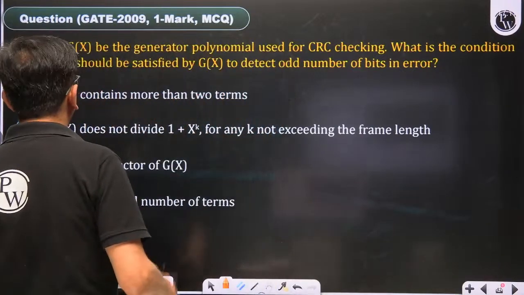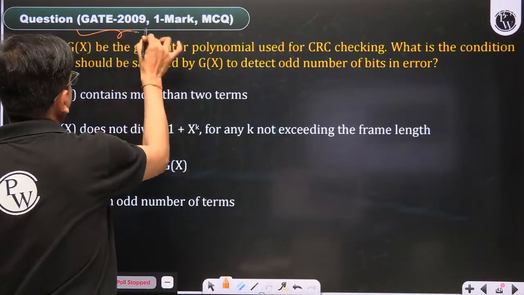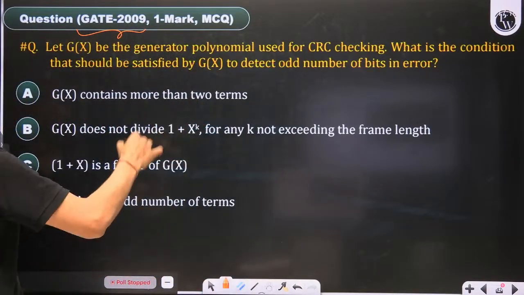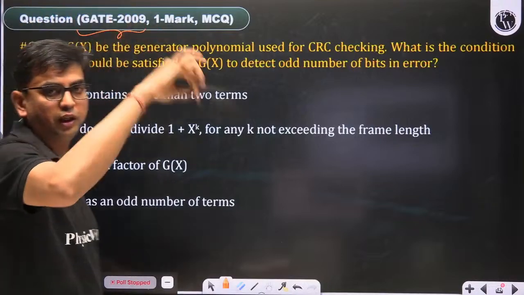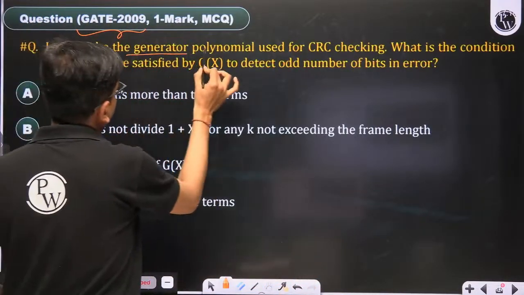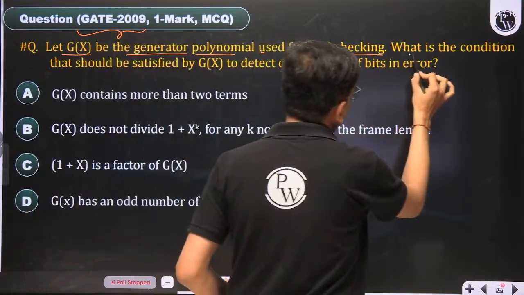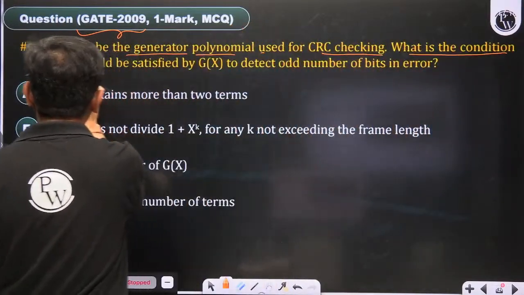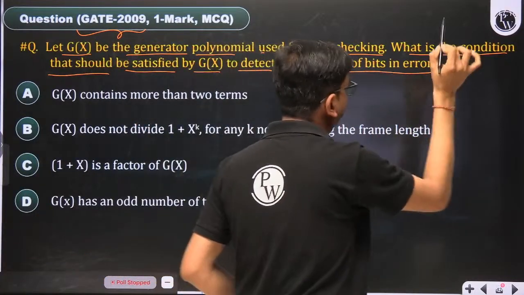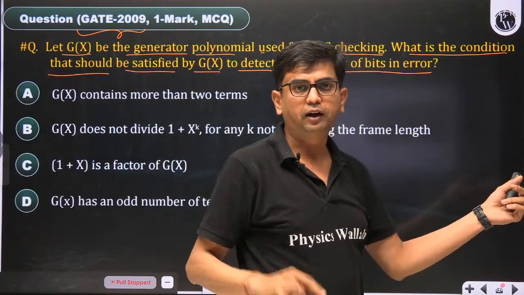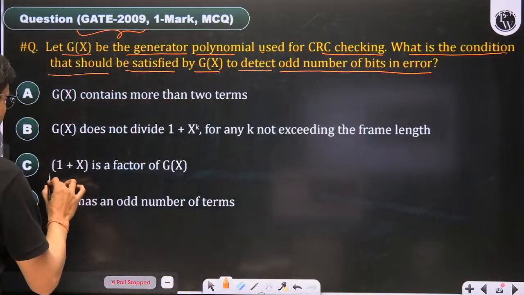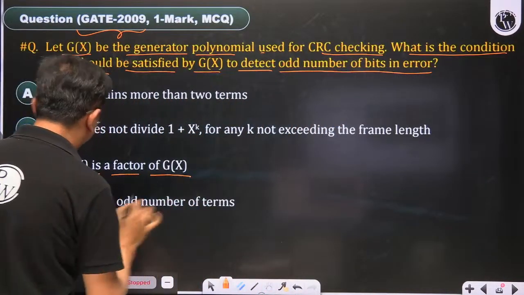In this question from 2009, again an IIT Roorkee question, Roorkee asked questions on CRC in both 2007 and 2009. Let Gx be the generator polynomial used in CRC checking. What is the condition that should be satisfied by Gx to detect an odd number of bits in error? That is our second property we have studied in the class: 1 plus x is a factor of Gx.